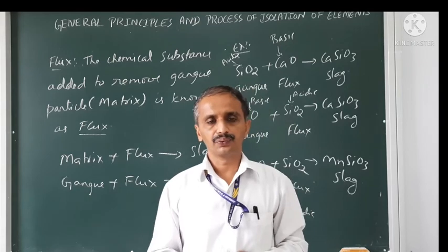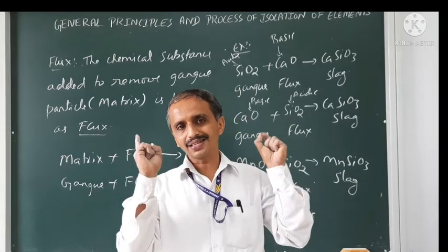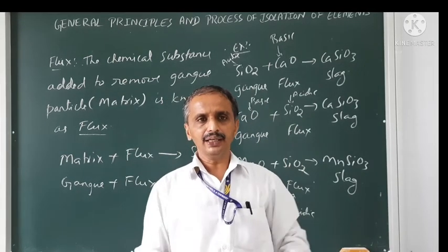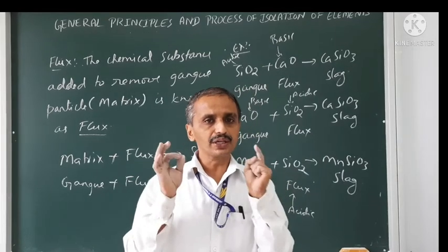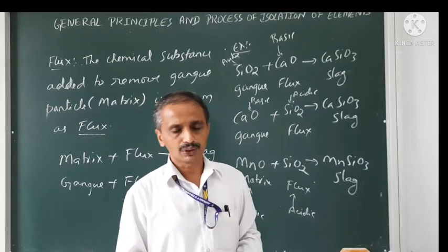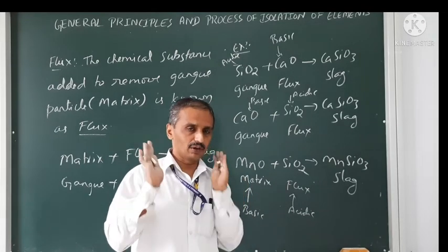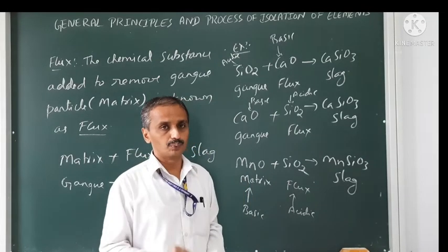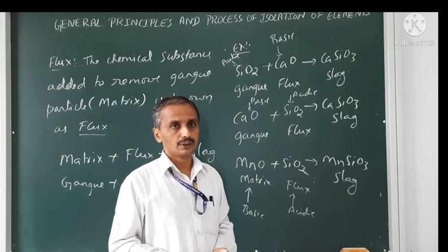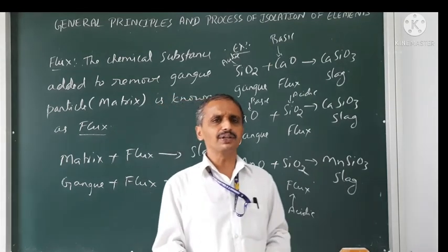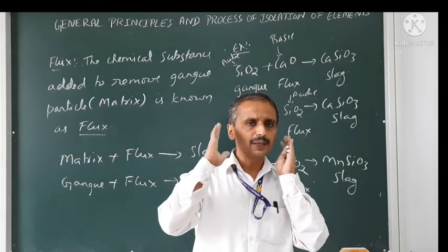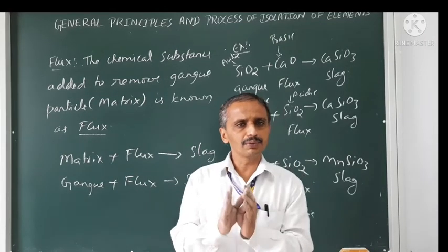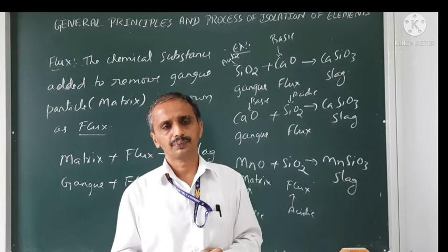D. None of these. As silica is the impurity, SiO2, a non-metallic oxide, it is acidic in nature, so I have to use calcium oxide only, not SiO2. If I use SiO2, it will increase the impurities, that's all. So no use will be there, so keep it in mind. A question can come in competitive exams also.